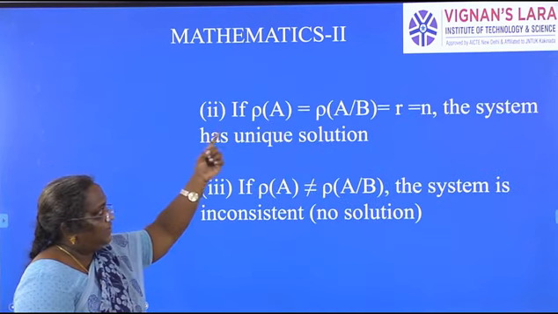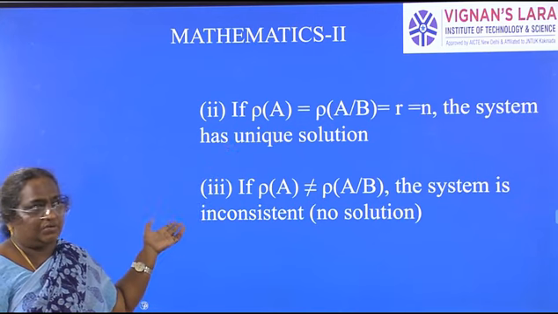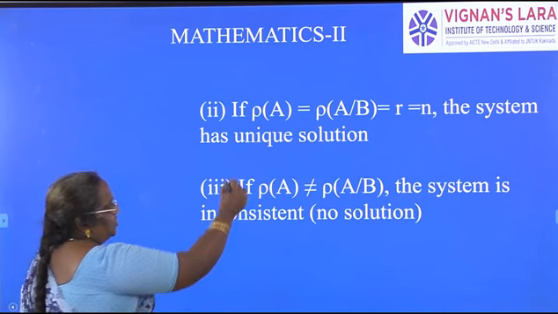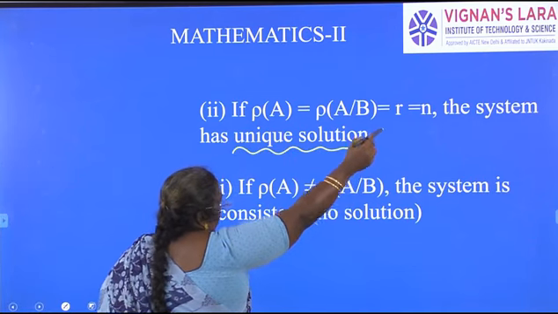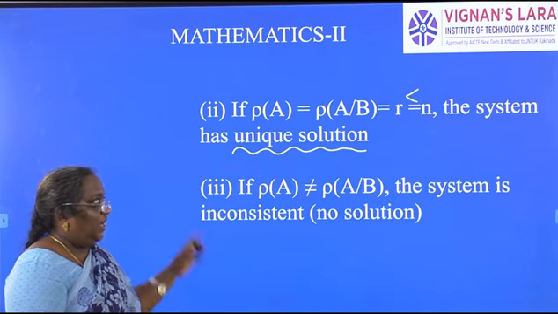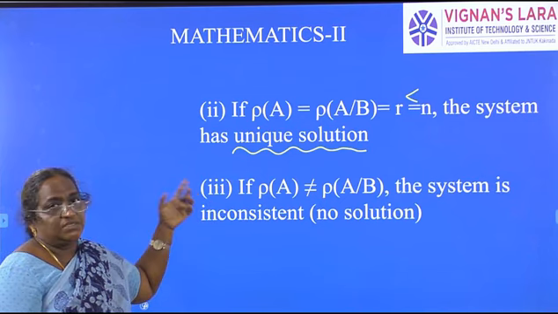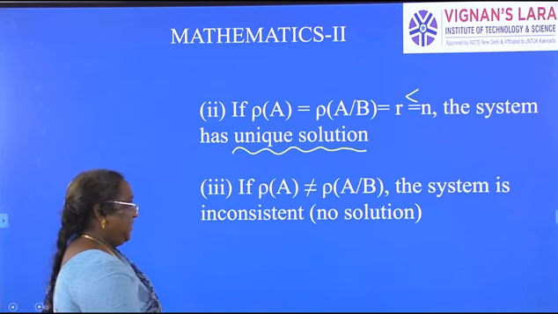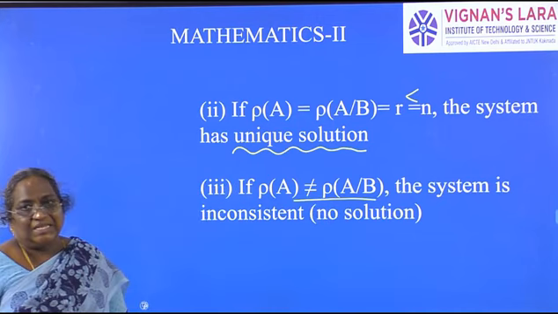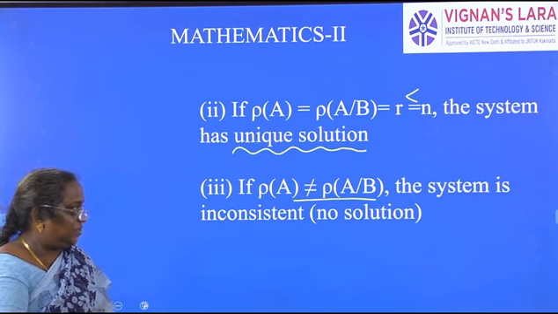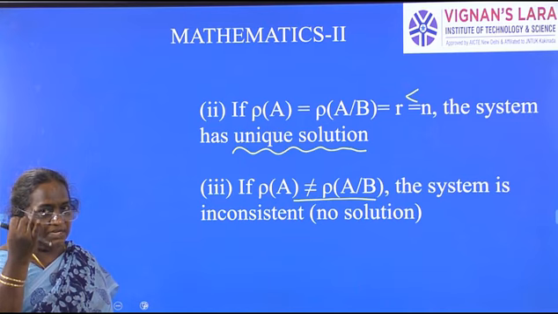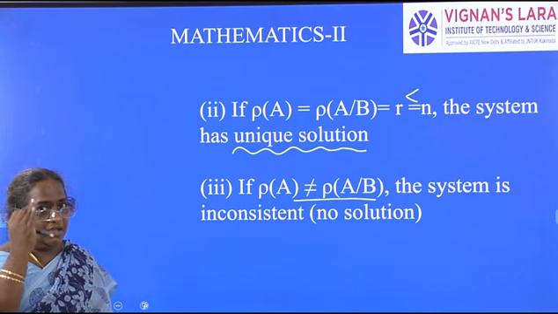Next, if rank of A is equal to rank of augmented matrix and rank is equal to n, the number of unknowns, the system has a unique solution. If rank is less than the number of unknowns, we have an infinite number of solutions. If it is equal to n, then the system has a unique solution. The other one, if rank of A is not equal to rank of augmented matrix, what happens? The system is inconsistent, which means there is no solution. Only three cases: unique solution, infinite number of solutions, and no solution.